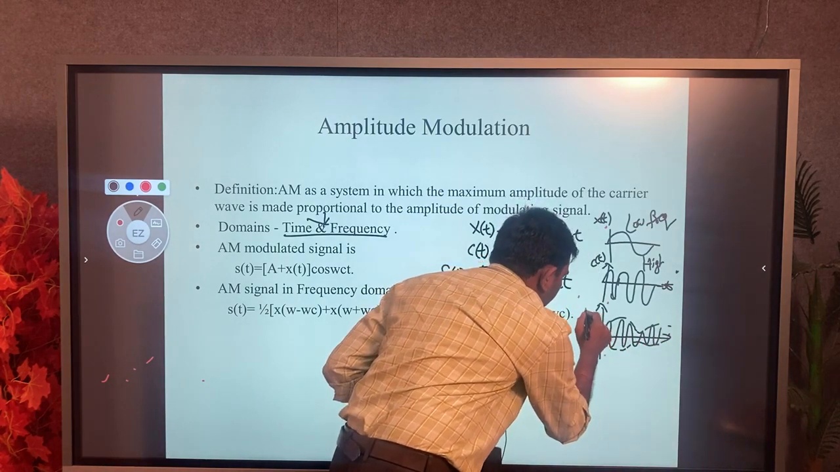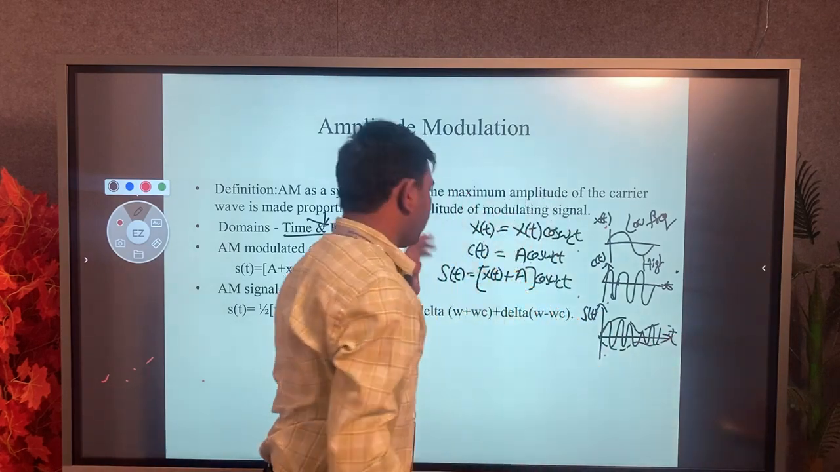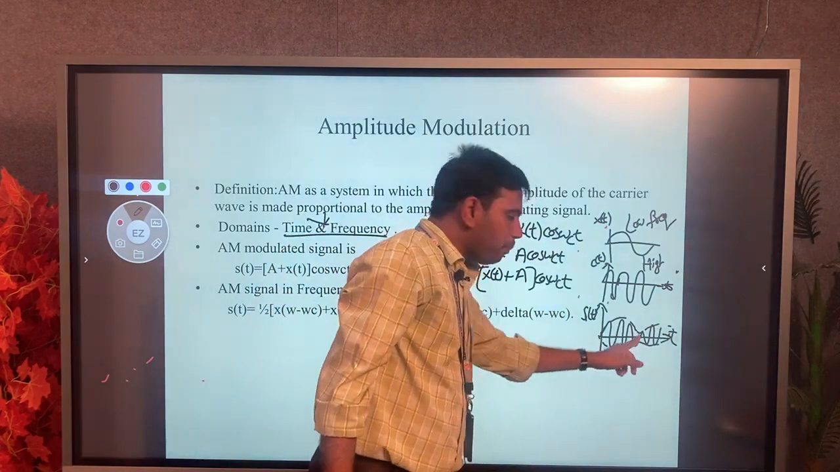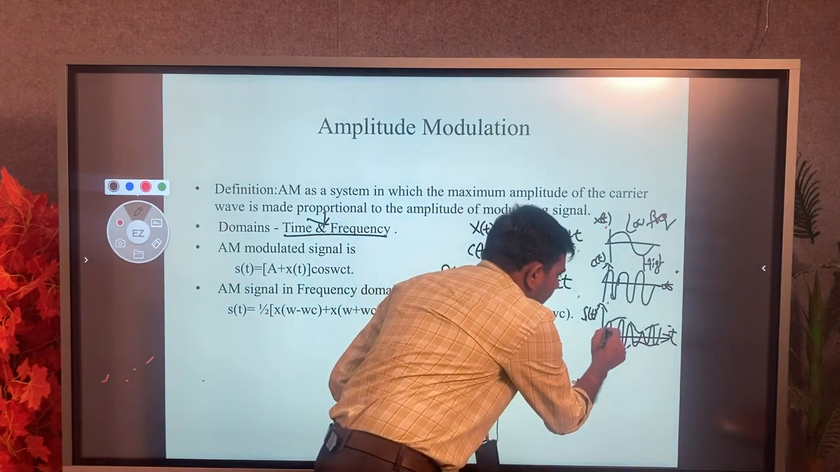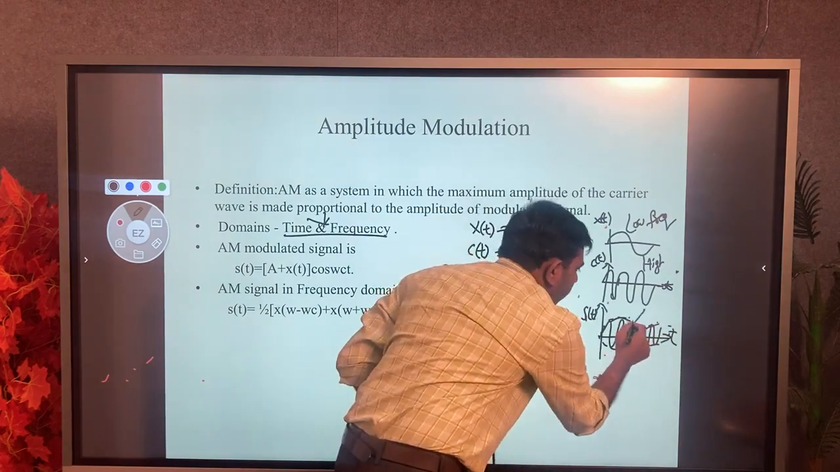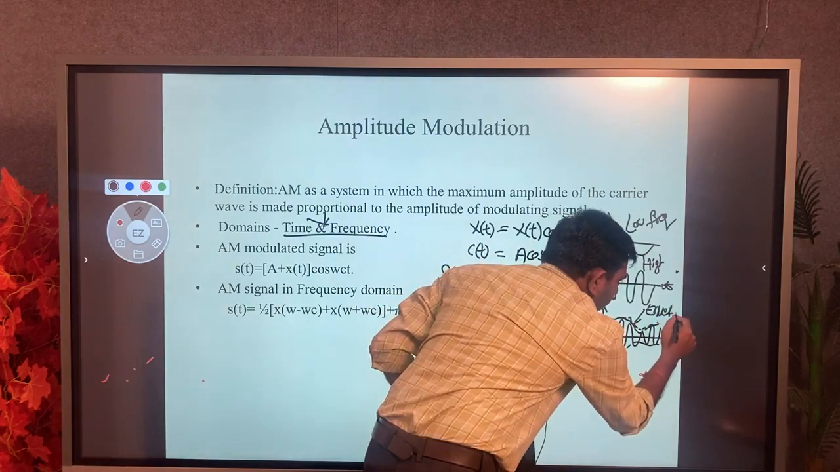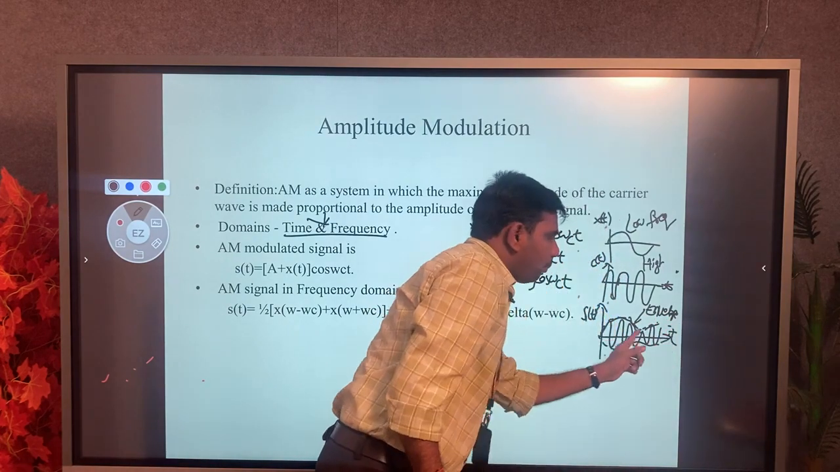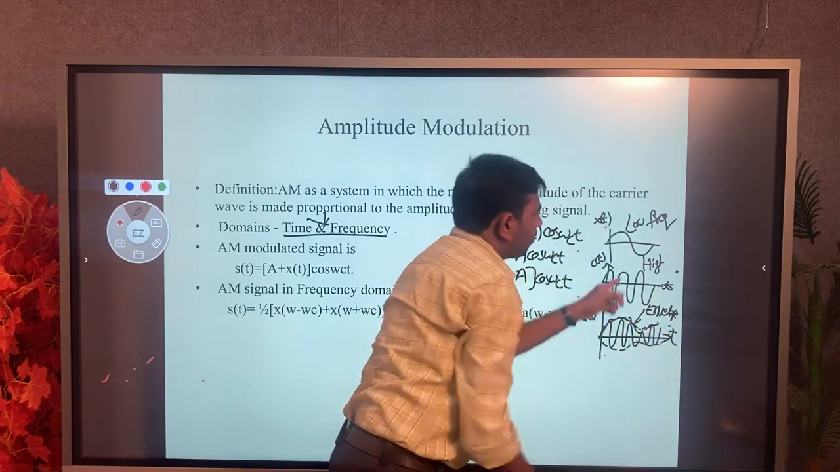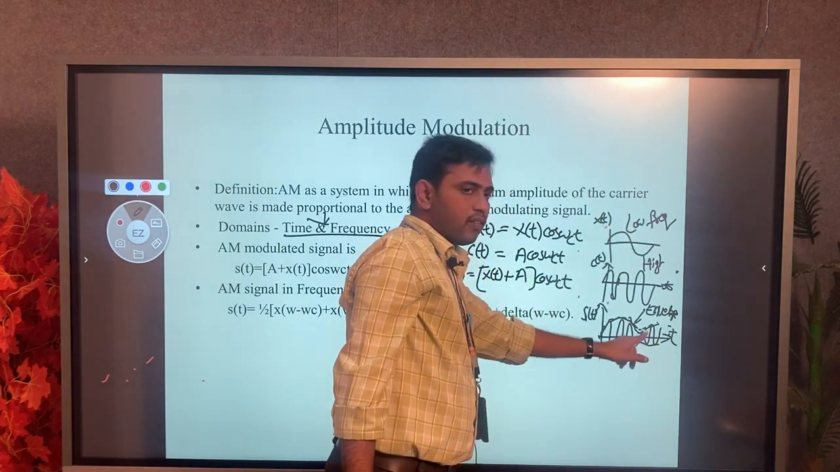So this is the S of t, my final AM signal. It is in the time domain. We have to observe in the AM modulated signal, the dotted shape represents the envelope signal, because the envelope means the shape is looking like my original signal, that is the message signal, so it is called an envelope signal.